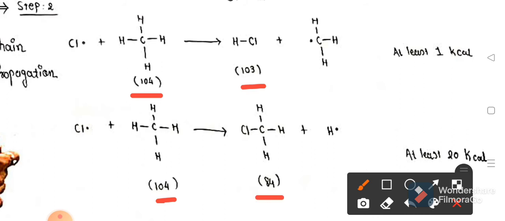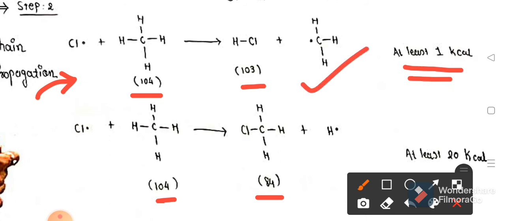For every reaction, bonds must be broken and bonds must be formed, and the energy required for bond breaking is supplied by bond formation. During the first step, you can observe that the bond formation energy is 103 kilocalories and the carbon hydrogen bond breaking energy is 104 kilocalories. So you require a minimum of 1 kilocalorie of energy to complete that step and produce the methyl free radical.